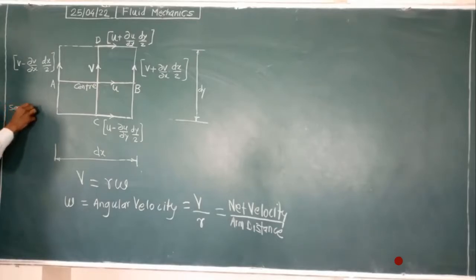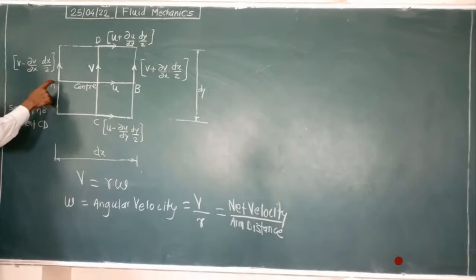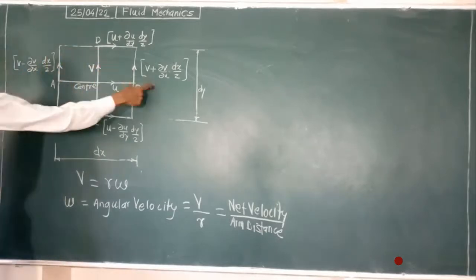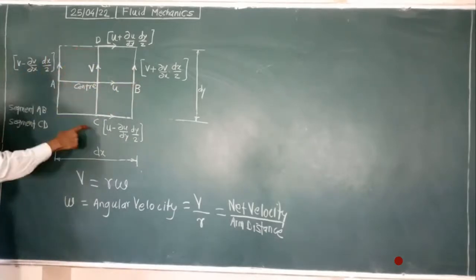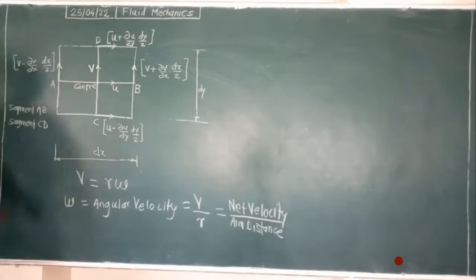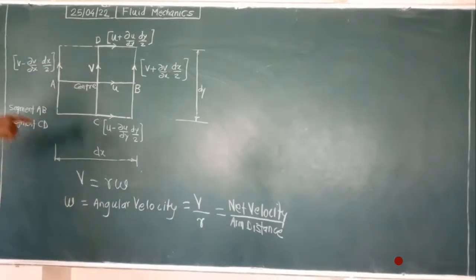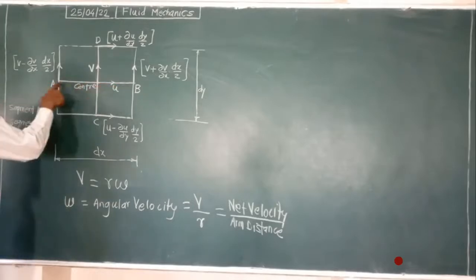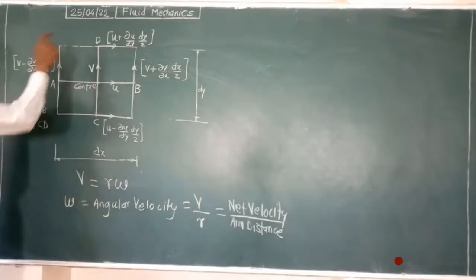Segment AB is horizontal, segment CD is vertical. AB segment has two velocities at its end points, and CD segment has two velocities at the ends C and D. So that net velocity we are going to take in the formula, and distance is the distance between A and B or C and D.